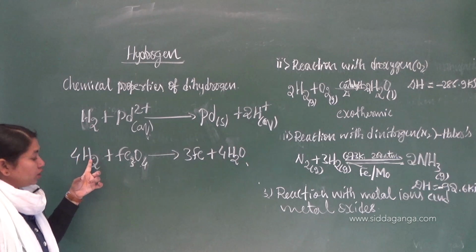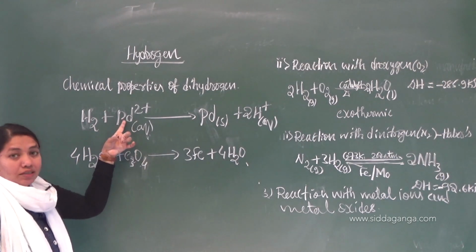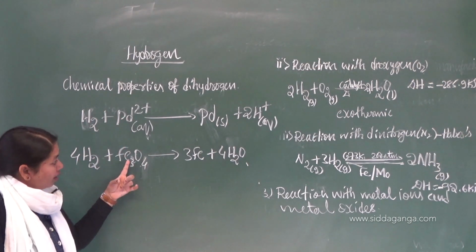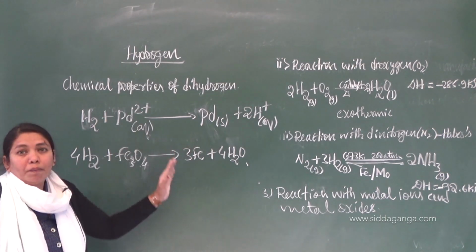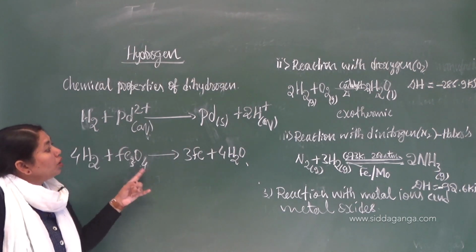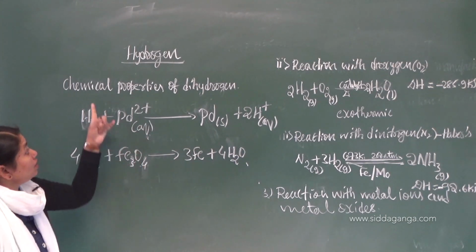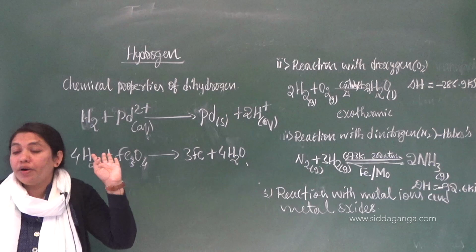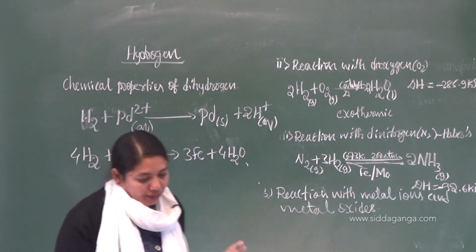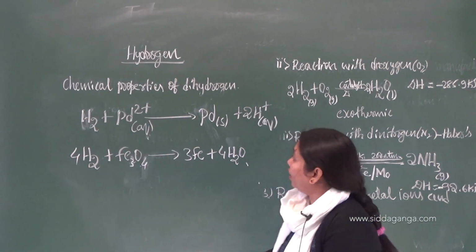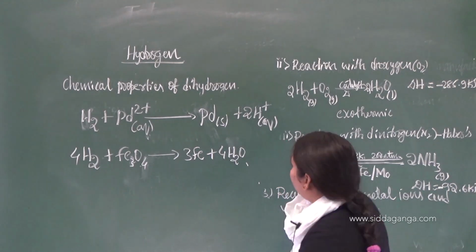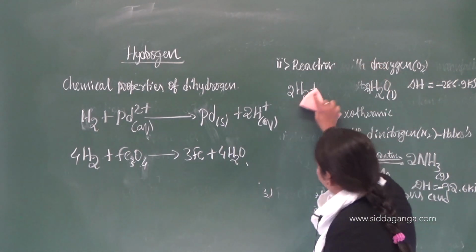So dihydrogen converts the metal ions and metal oxides to their respective metals. That is one more important chemical property of dihydrogen. That is a very important chemical property. So these are the different inorganic reactions. Let me move on to the one or two remaining.